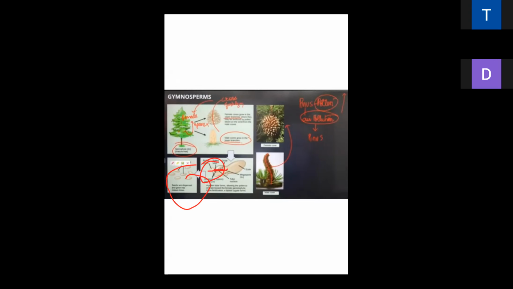In between this diagram, can you see the pollen tube? Here I'm clearing the diagram. Here is the pollen grain and a tube-like structure. Concentrate on your screen. A tube-like structure is present in between. That is known as the pollen tube. Clear?